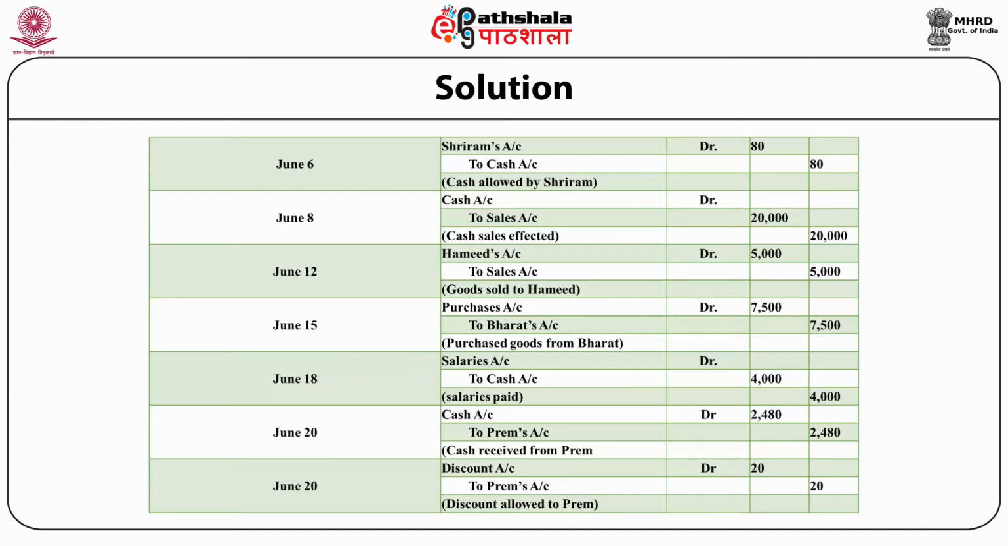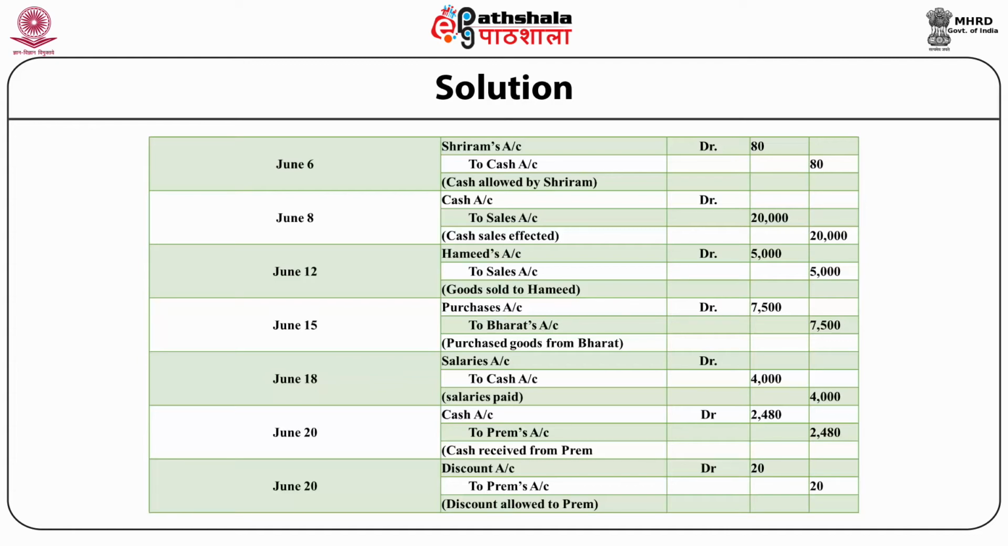June 18, salaries account debit rupees 4,000 to cash account rupees 4,000. In the summary, we'll write salaries paid. June 20, cash account debit rupees 2,480 to Prem's account rupees 2,480. Cash received from Prem.